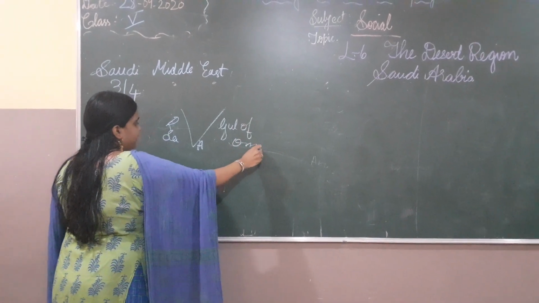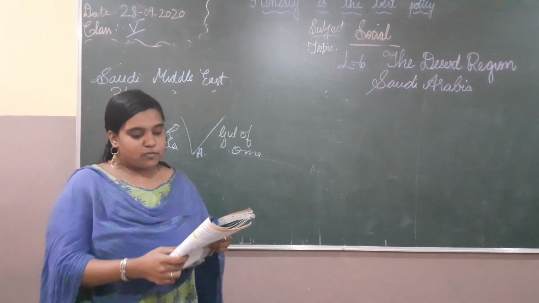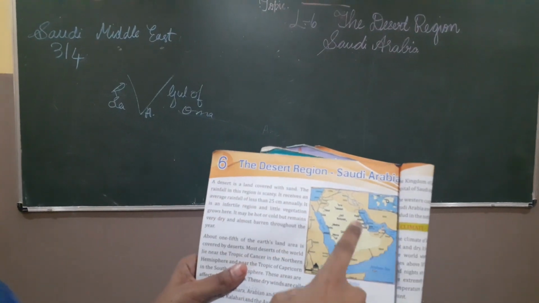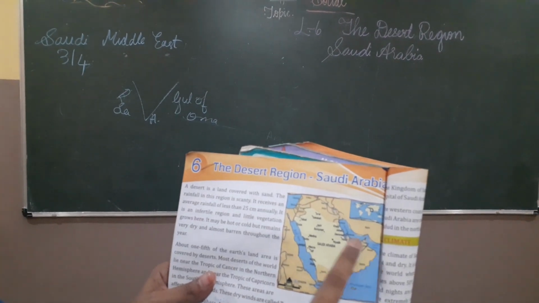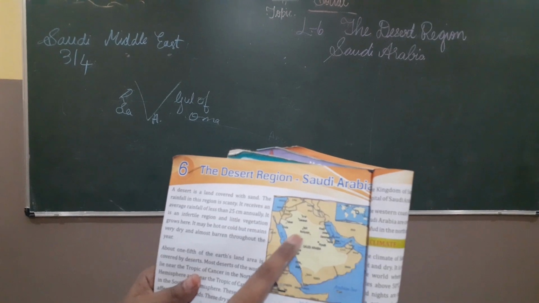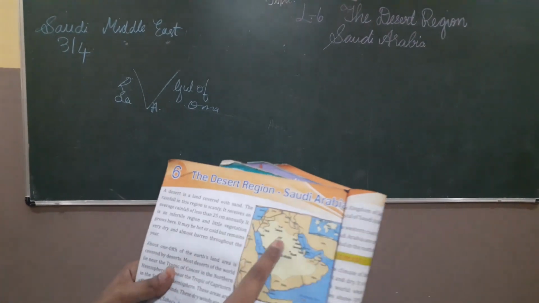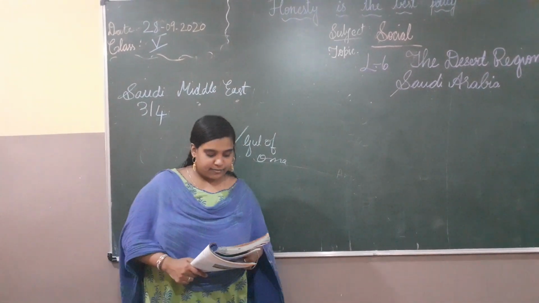Okay, it is completely covered. Here we have the Arabian Sea, here the Red Sea, here the Gulf of Oman. You can see in your books, Saudi Arabia is here. Here we have the Arabian Sea, the Gulf of Oman, the Persian Gulf, and here the Red Sea. It is covered by water on three sides, like the Indian Ocean, the Arabian Sea and the Bay of Bengal as well, next to the east.